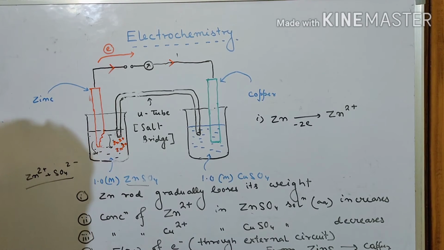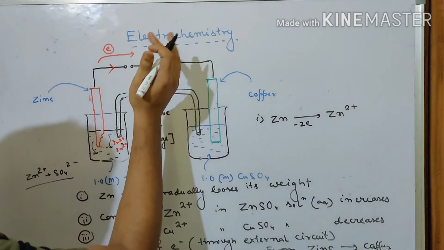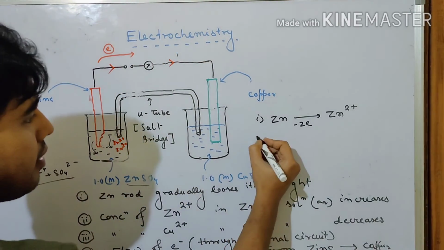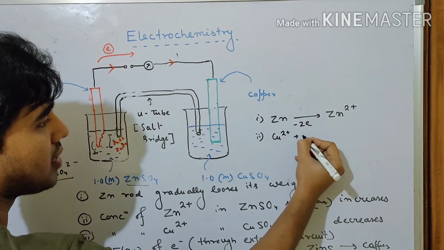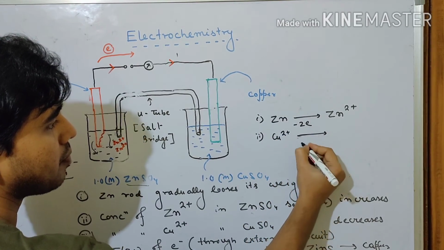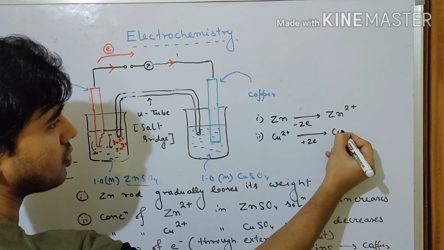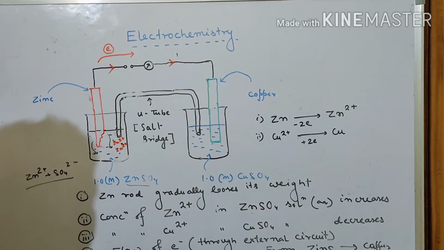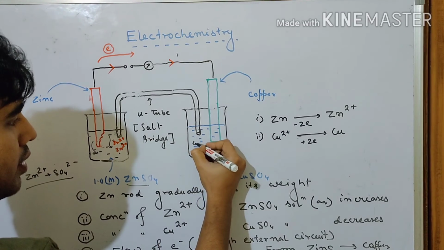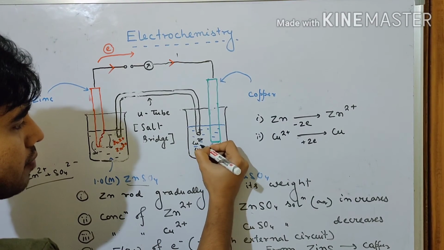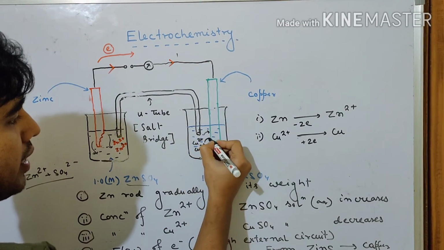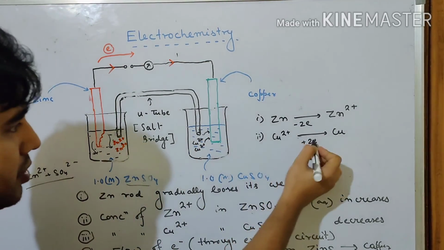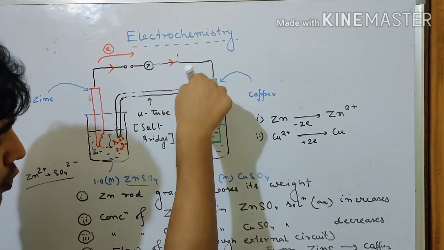And on the right hand side, the electrons that are lost will be flowing through this circuit from left to right, and the copper 2 plus accepts those 2 electrons and will form copper. So here you will find copper 2 plus will be going into the rod because they accept electrons. The electron is coming from left to right.